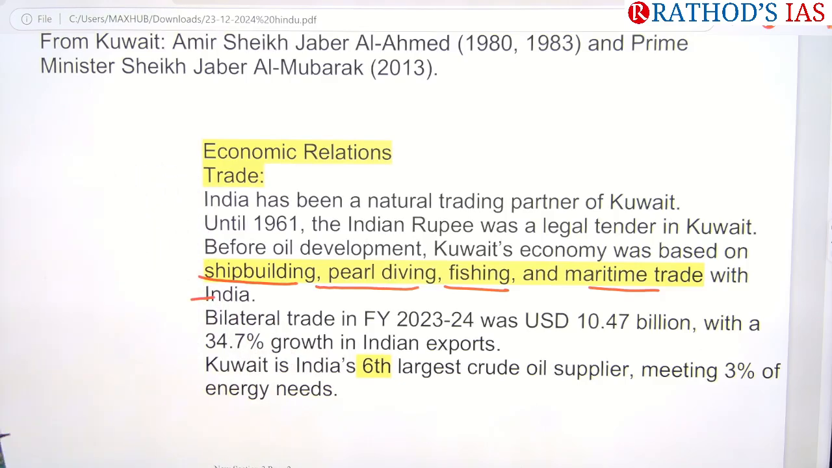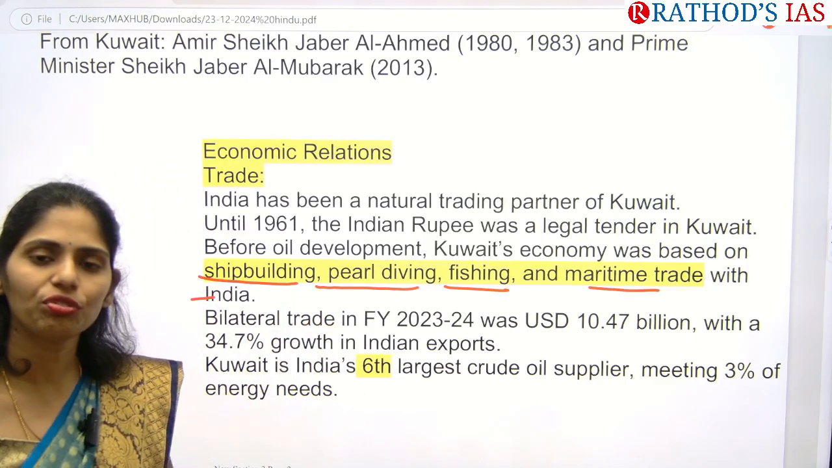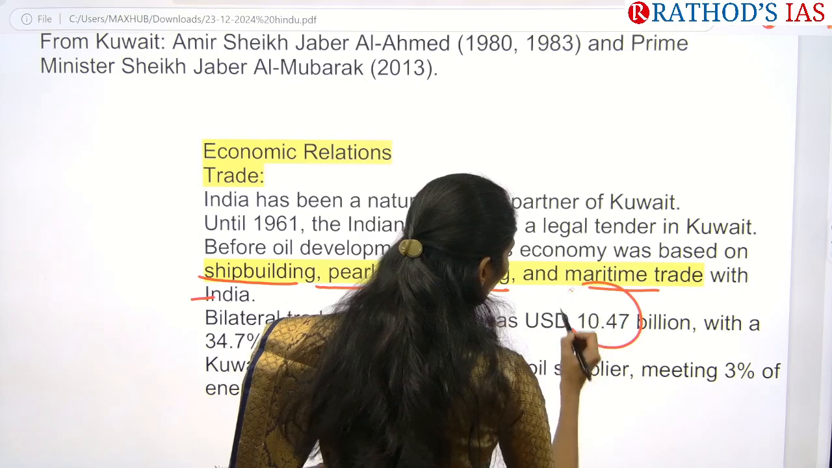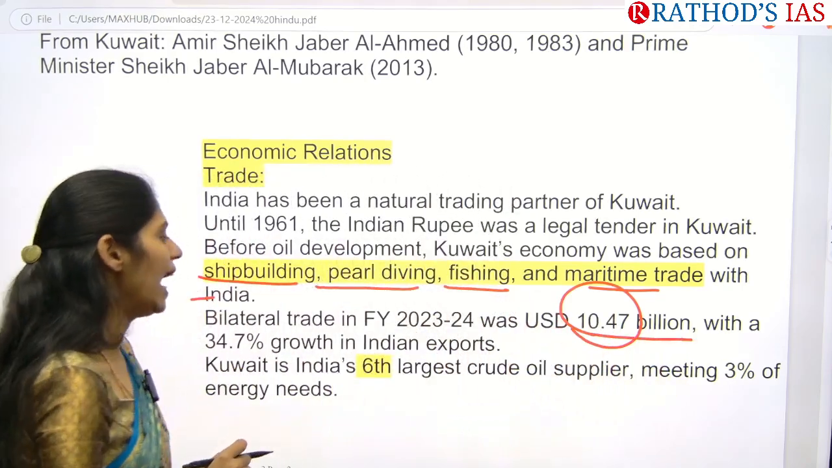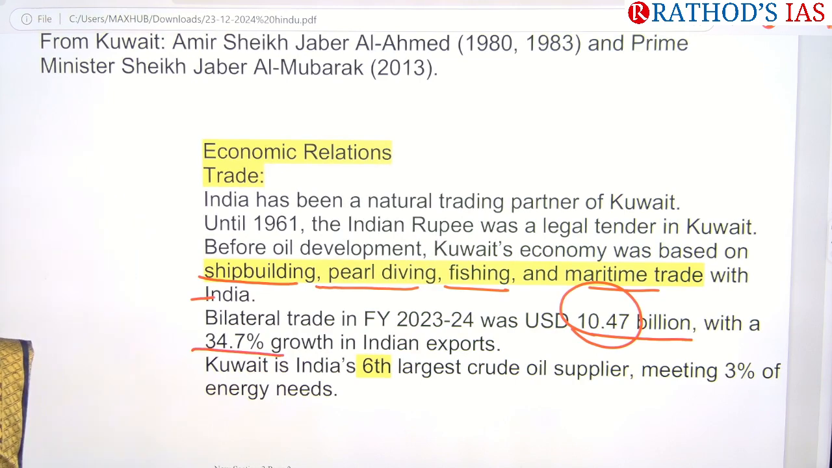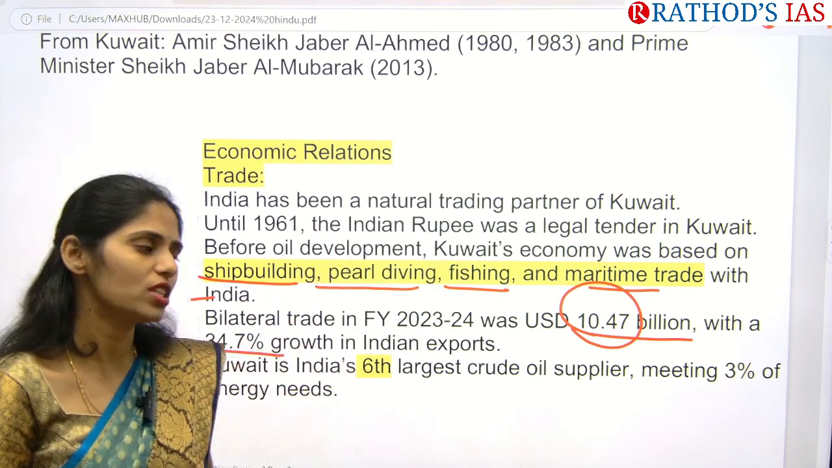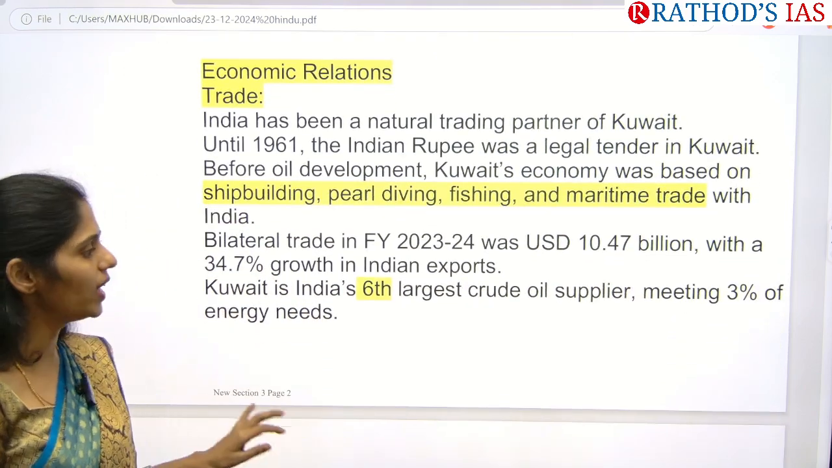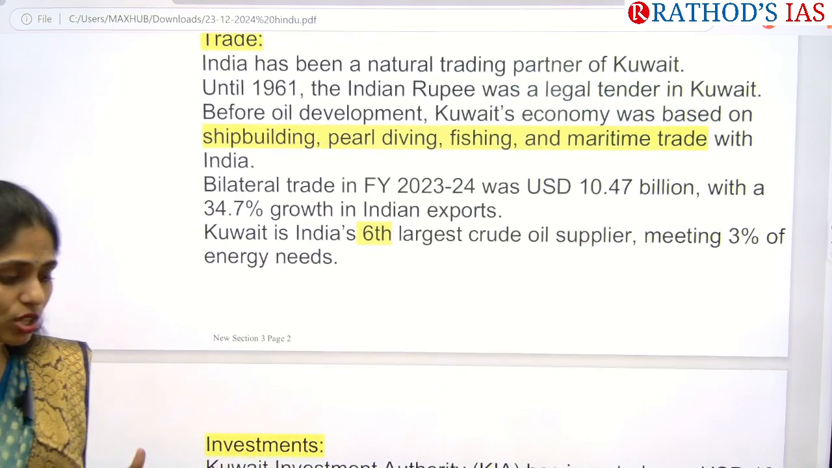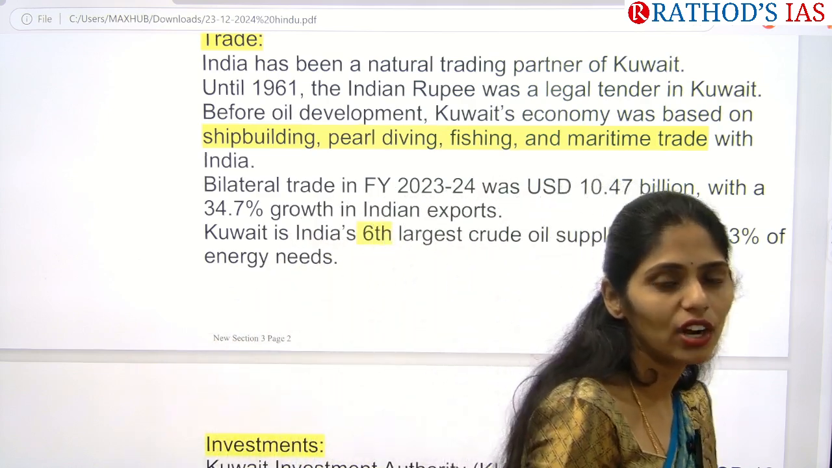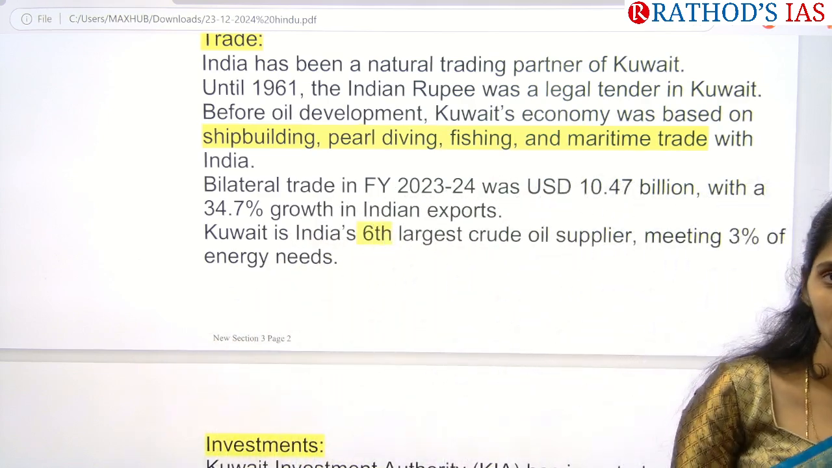And if you see the trade between India and Kuwait, as of 2023 to 2024, trade had reached 10.47 billion, and it is around 34% growth which happened regarding Indian exports to Kuwait. And Kuwait is India's 6th largest crude oil supplier as well. Because of that oil that we are getting from Kuwait, it is serving around 3% of our energy requirements.